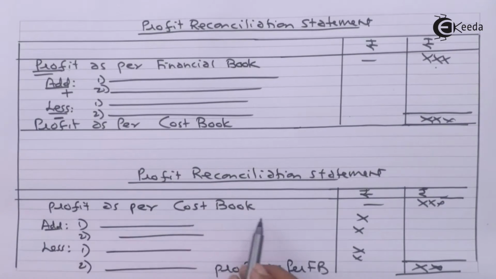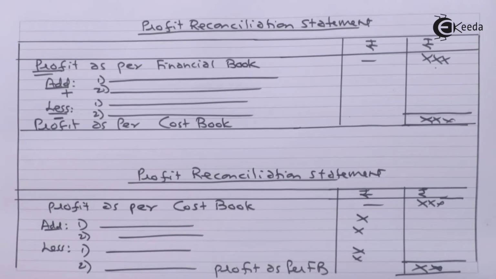If we start with profit as per cost book, we'll end up with profit as per financial book. It may be loss as per cost book, and it will end with profit or loss as per financial book.